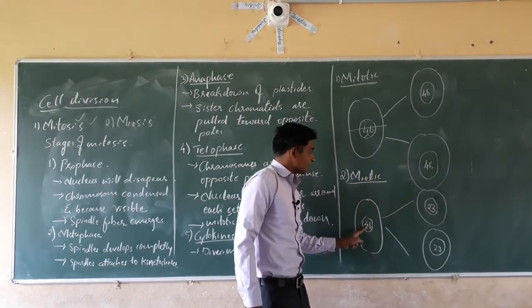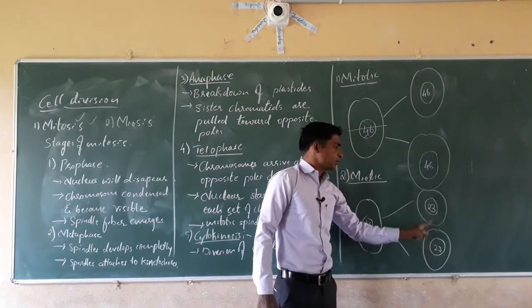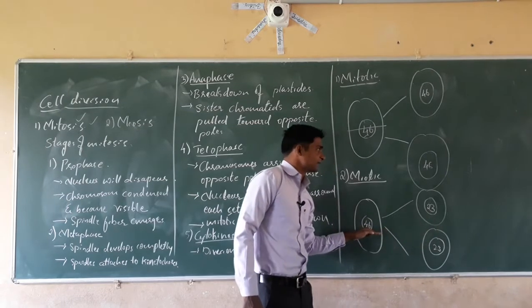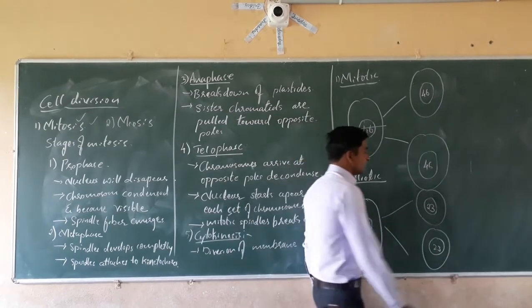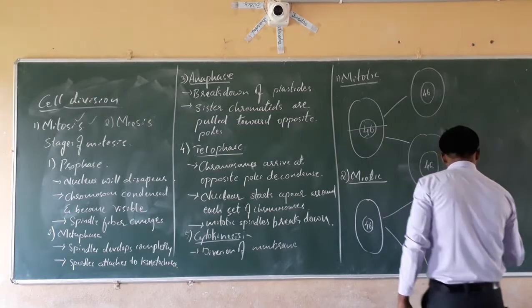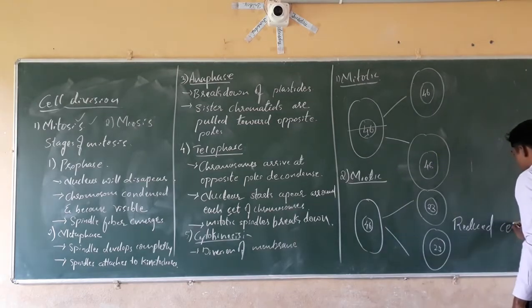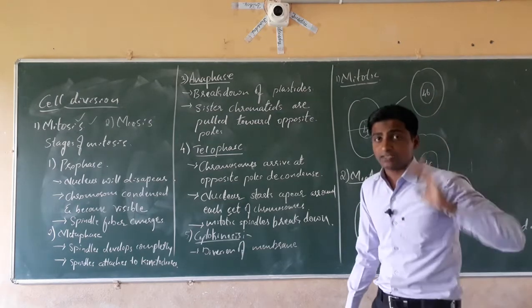Here in case of meiotic cell division, the two daughter cells are produced with half the set of the parent cell. It means that it is called the reduced cell division. Here reduction of chromosomes occurs.